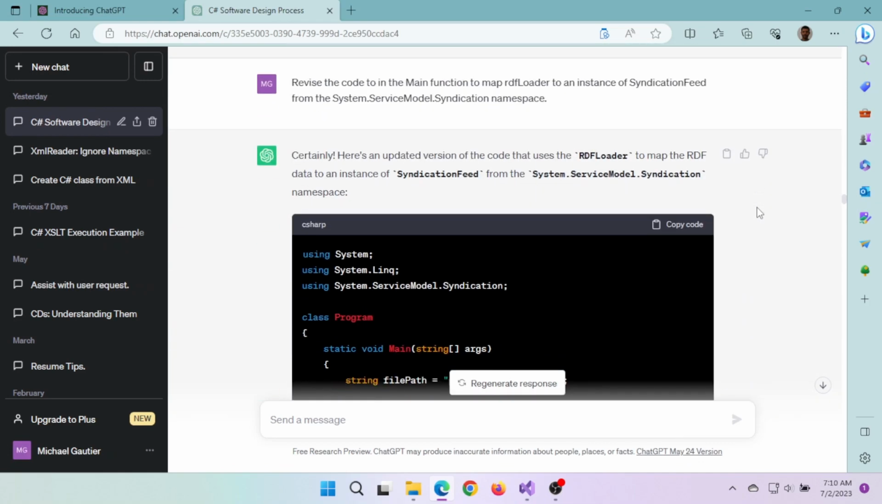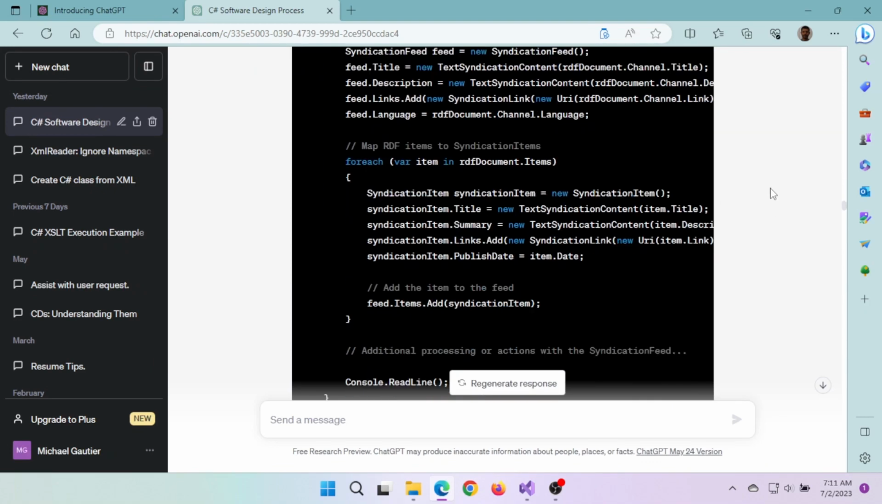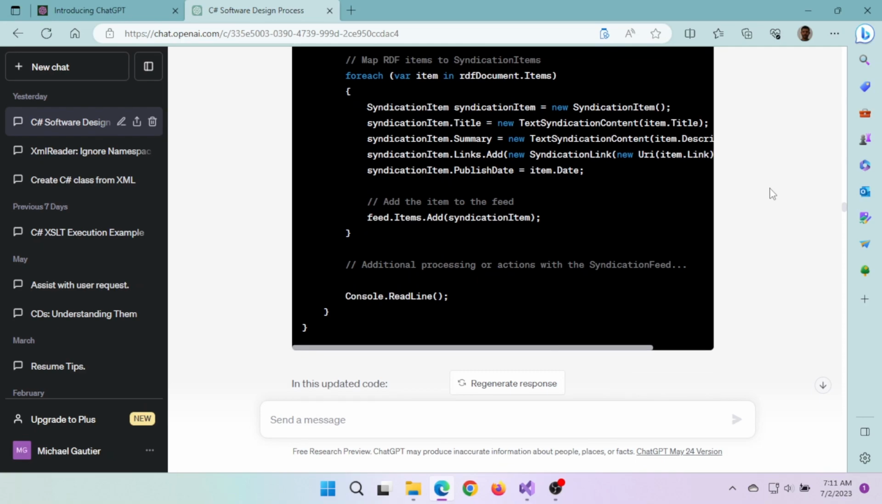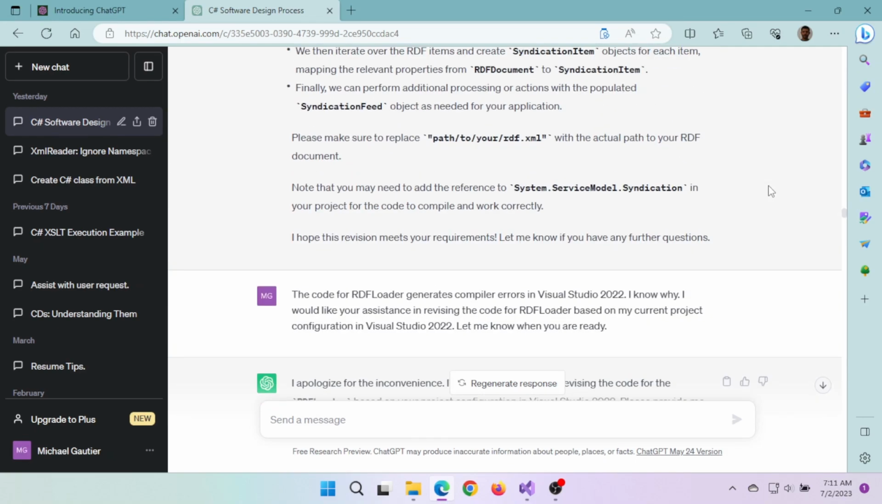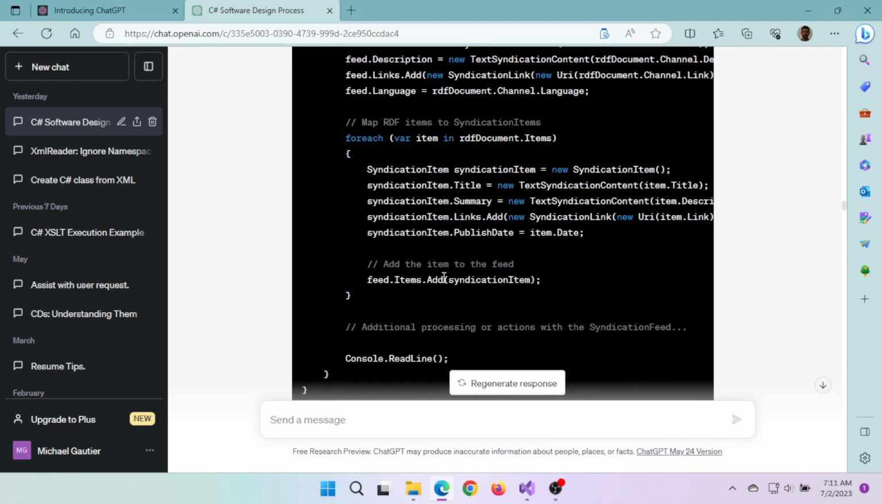So I changed the subject and had it generate code that would use the RDF loader class it generated. Then I had it generate a mapping between the Microsoft Syndication Feed API and this RDF loader and the RDF document object that was generated. So far, so good, right? There are some issues with the code it generated, especially this add method. That doesn't work.